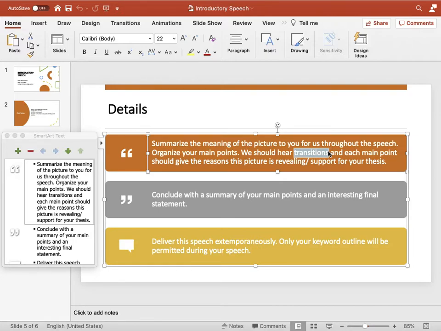Now, are you observing that I am using this expression first, second, third? These are called transitions. You are organizing your introduction in a systematic manner so that your audience can follow what you are saying and your audience can remember that.